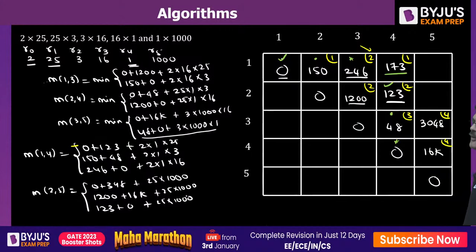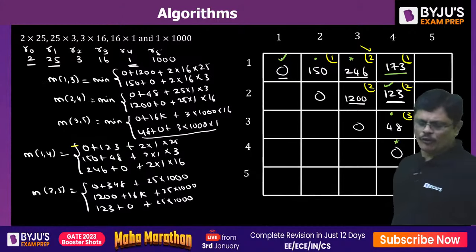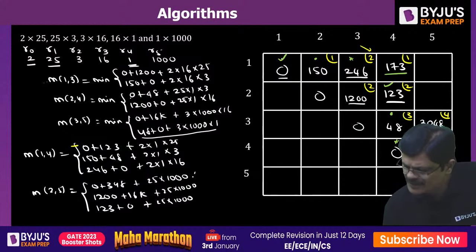So the K value will be either 2, 3, or 4. That is 3 here, 16 here, 1.